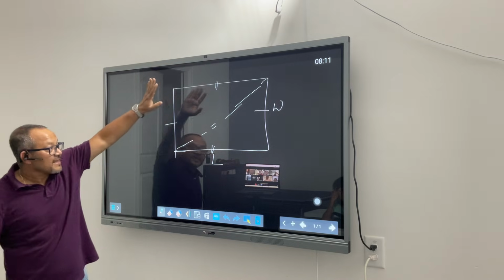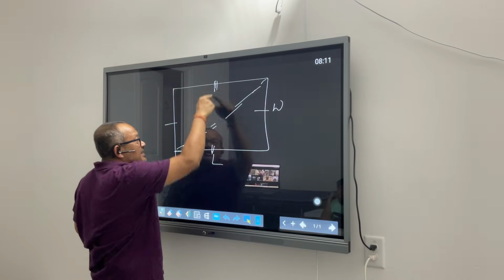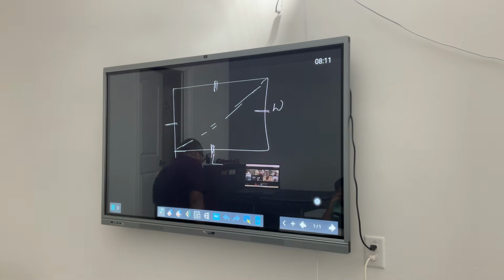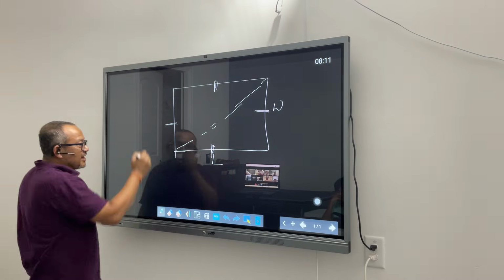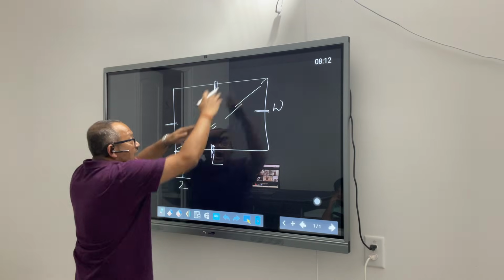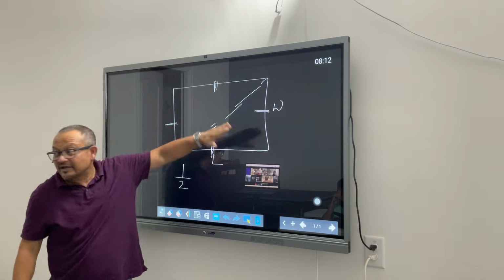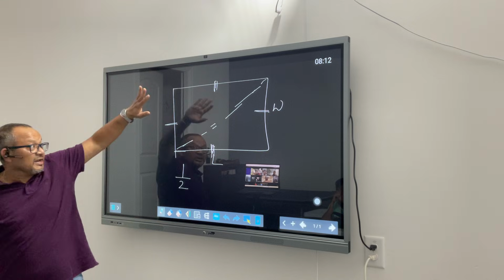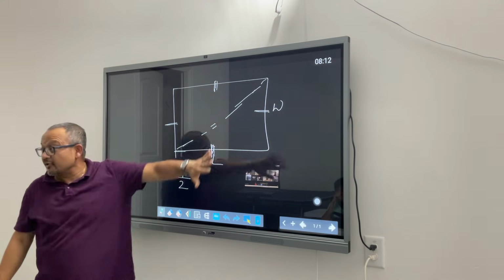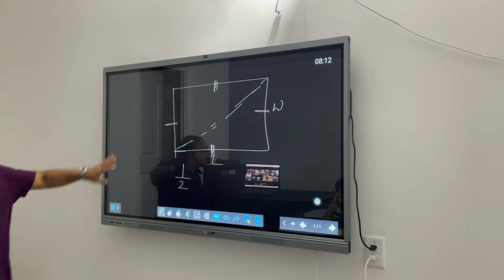If I'm saying this is a rectangle, where this side and this side are the same, this side and this side are the same, and they are parallel also. Now, look at this. Why am I even daring to say that the area of the triangle is half of the area of the rectangle? Because this diagonal is splitting it into two exact halves. Meaning this triangle and this triangle are exact same copies of each other. These two are congruent. And why am I saying so? Why do you think that these two are congruent?